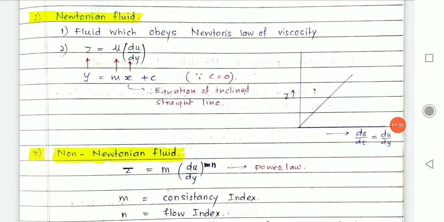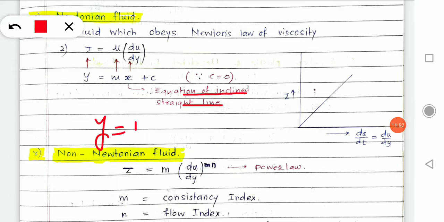Now if we compare this mathematical expression of Newton's law of viscosity, we come to know that it matches the inclined straight line. The equation for an inclined straight line is y equals mx plus c. Here this plus c is a constant, which is 0.